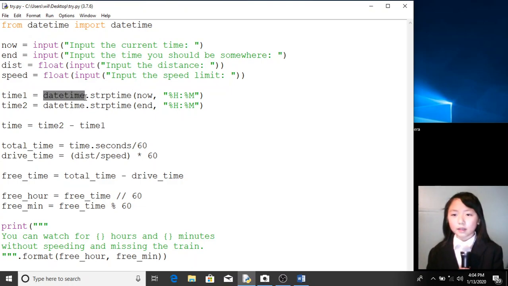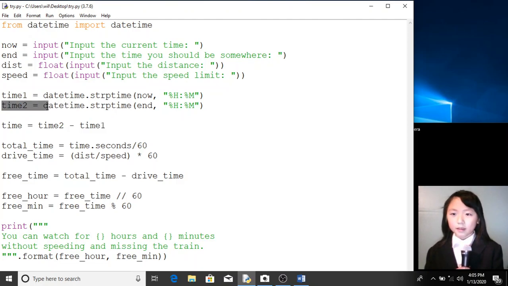We need to use the datetime function to convert that into something the computer can understand as a time. So time 1 equals datetime dot strptime. Here we put the time the user input, which is a string, and then we pass this format to it. This format means hour, minute. So we are telling the computer that before the colon will be the hour, and after the colon will be the minute.